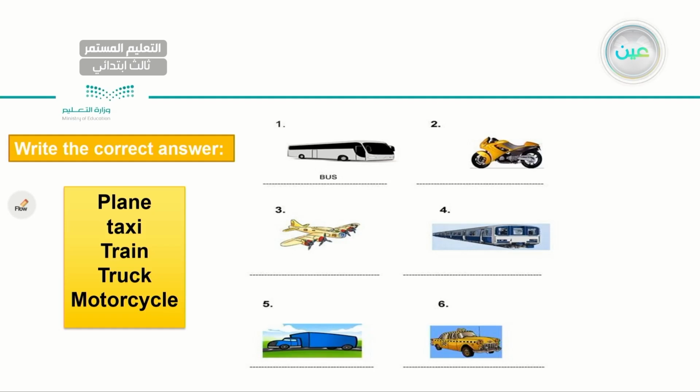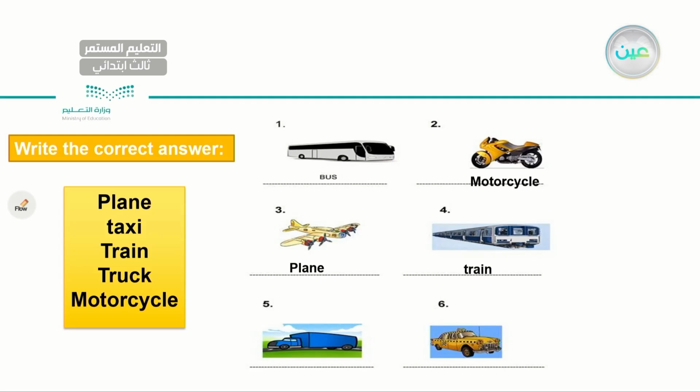The first picture here, I have a bus. How about number two, my dear student? What do you think we have in number two? I have a motorcycle. Very good. Excellent. How about number three? Number three is a plane. Very good. What about number four? What do you think? Number four, I have a train. Excellent.